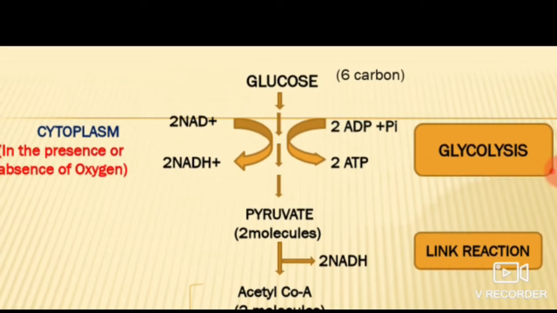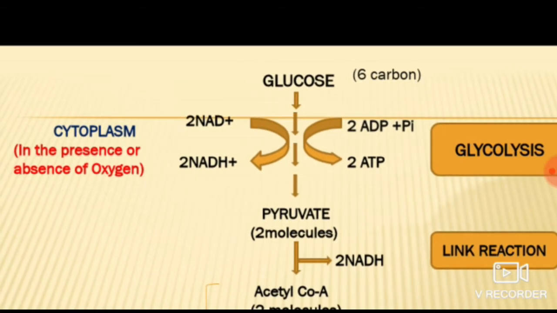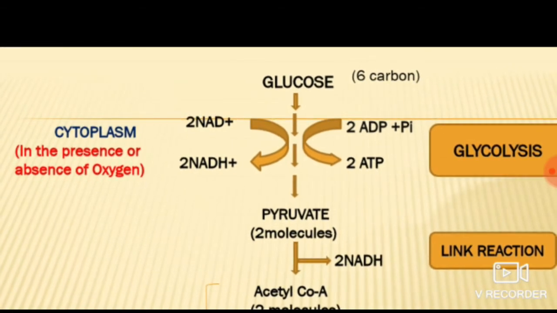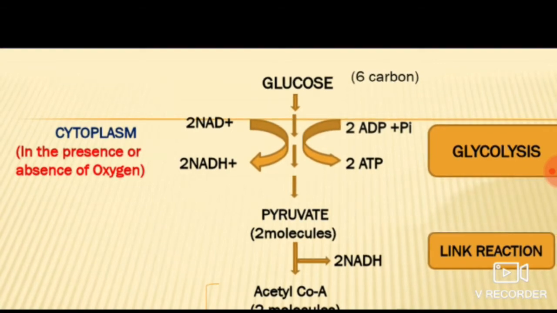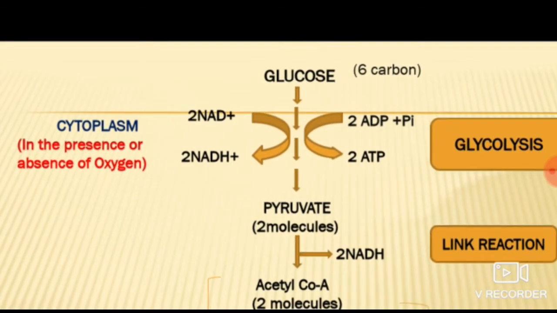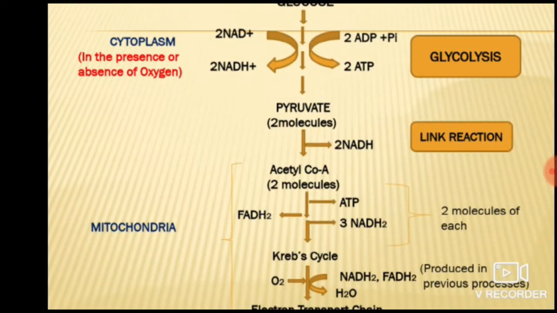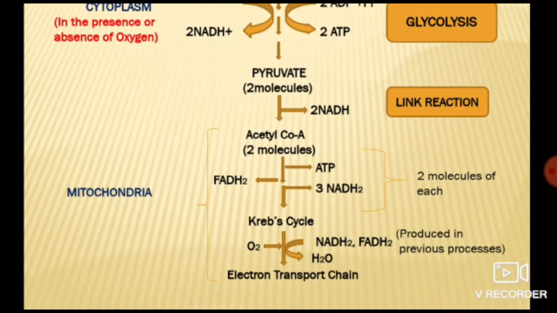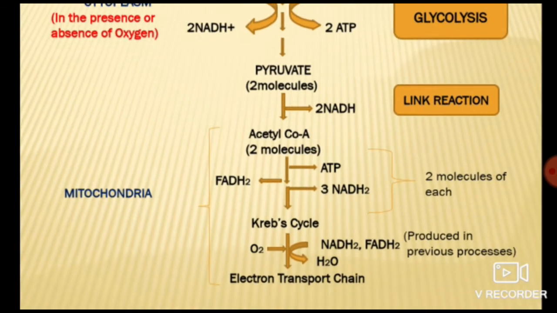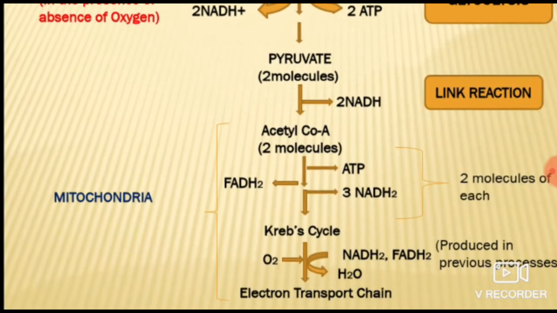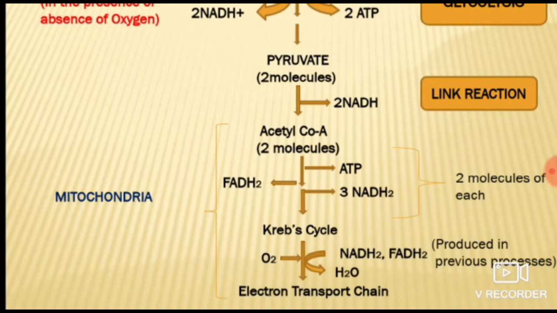In this reaction, what happens? 2 molecules of NADH are produced and 2 molecules of ATP will be produced. Okay, this reaction occurs in the cytoplasm. It can occur aerobically and anaerobically. Okay, now this pyruvate which is formed gets converted into acetyl CoA. Okay, this is called the link reaction. In this, again 2 molecules of NADH will be produced along with the production of carbon dioxide.